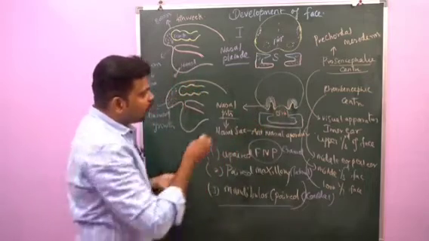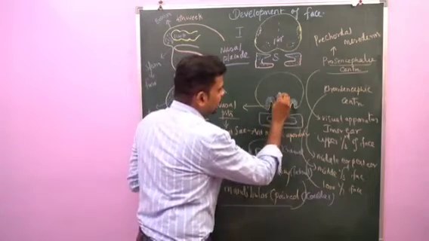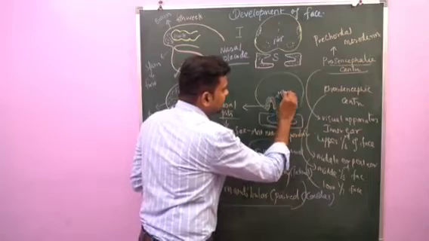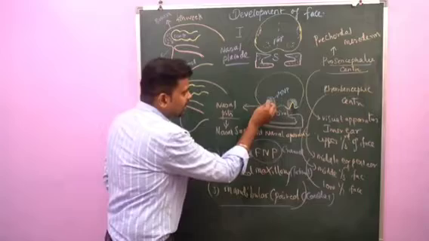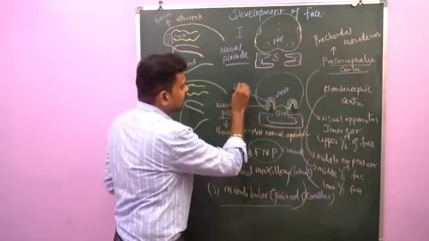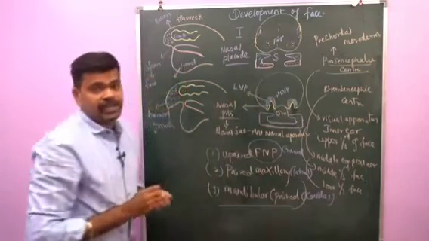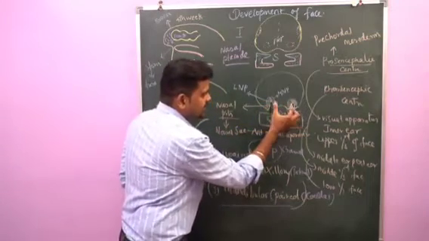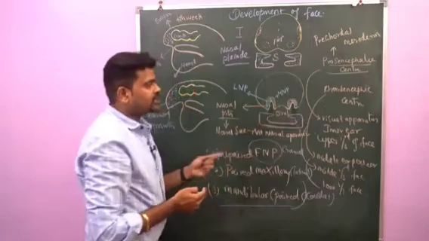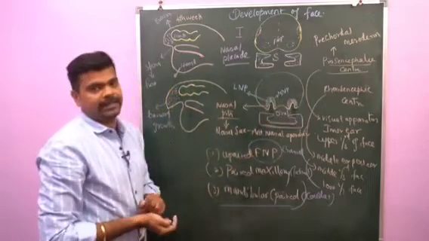On the medial aspect, this is called the medial nasal process. On either side, this blue color what I show, this is called the lateral nasal process. So the medial nasal process lies between the 2 nasal pits, whereas the lateral nasal process lies lateral to the nasal pits.